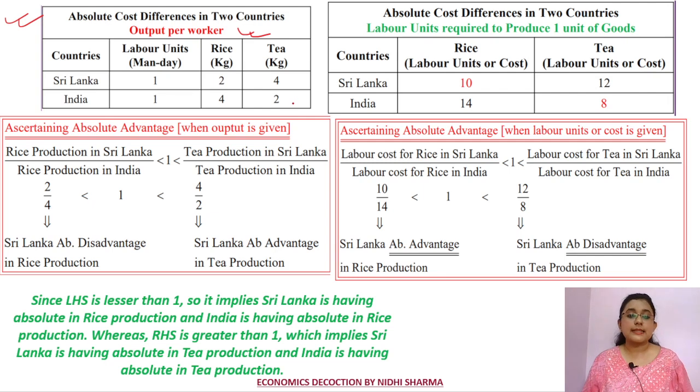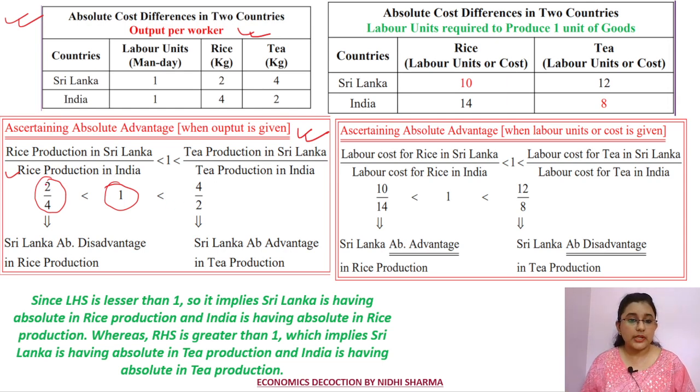So if you ascertain absolute advantage when your output is given, then how can you do this? Rice production in Sri Lanka by rice production in India. What will be your ratio? 2 by 4. And similarly, tea production in Sri Lanka by tea production in India will be 4 by 2. Now, as you can see, this ratio 2 by 4 is less than 1. 1 indicates equality between Sri Lanka and India in production of rice and tea.